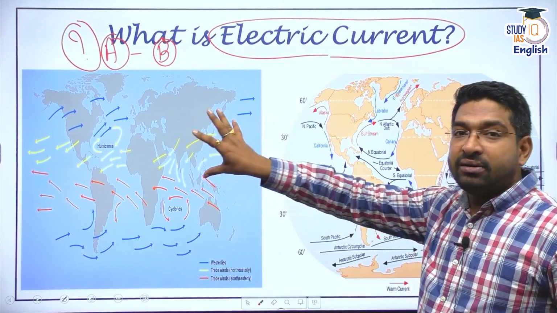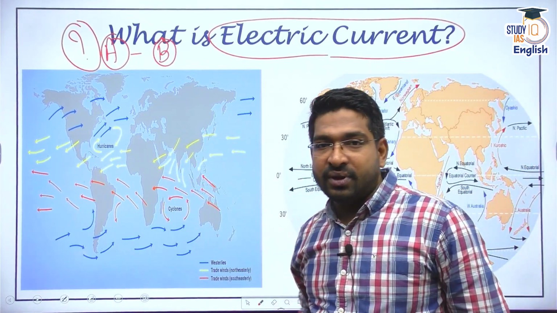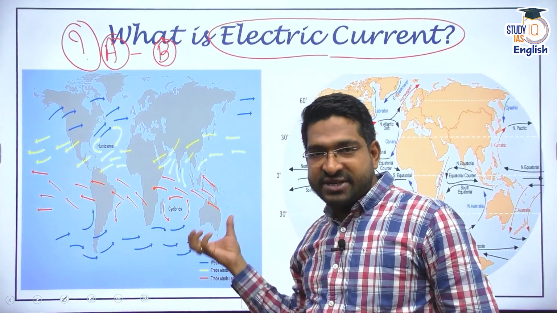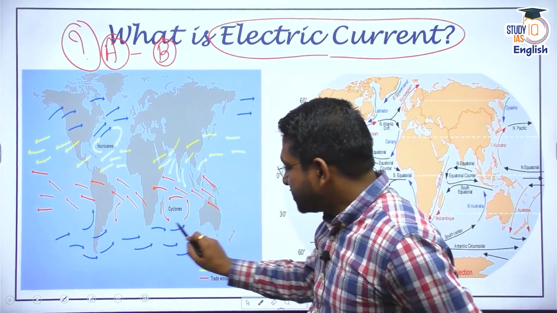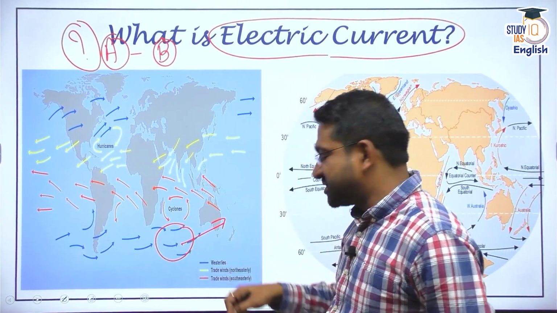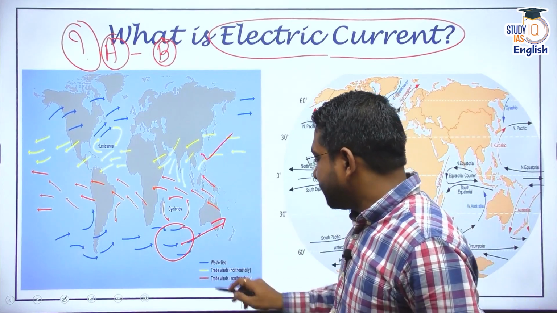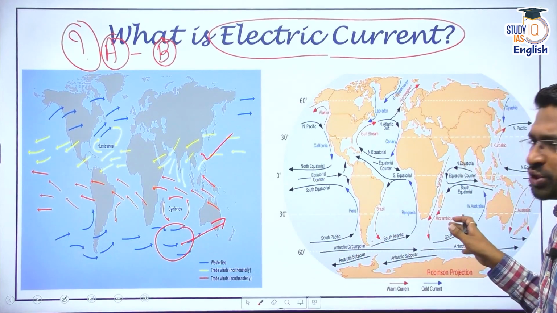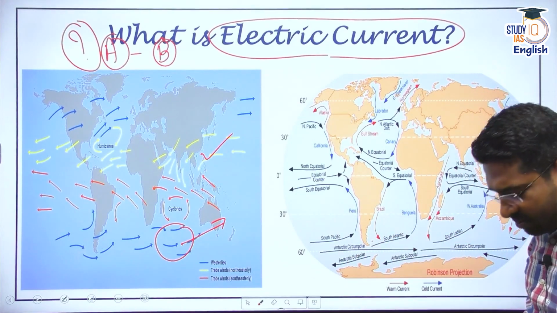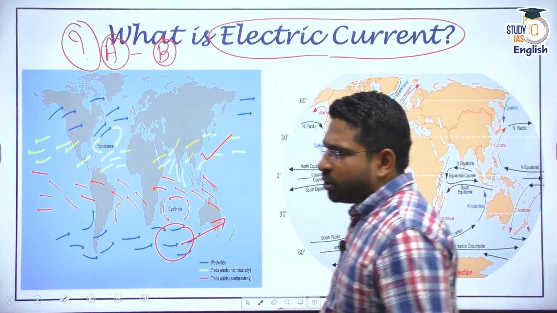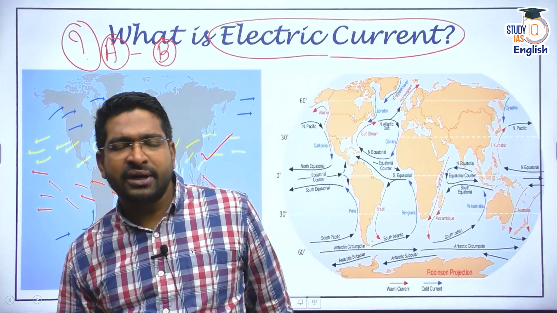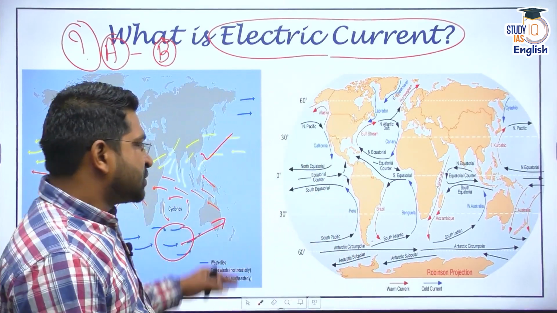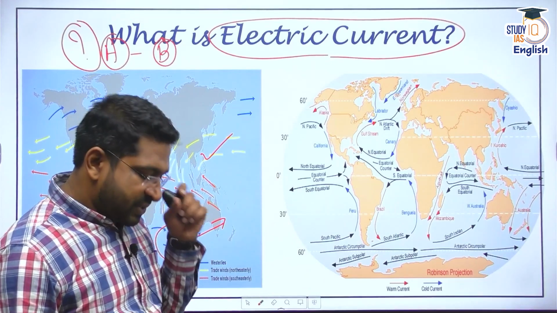These are the winds in our atmospheric circulation system. These blue ones are the westerlies. You have yellow trade winds in the northern and southern directions. And this is the ocean currents that you have, right? In ocean currents you have many. There is the north equatorial current, there is the south equatorial current, right? There is the Venezuela current, there is the Gulf Stream. There are many ocean currents.